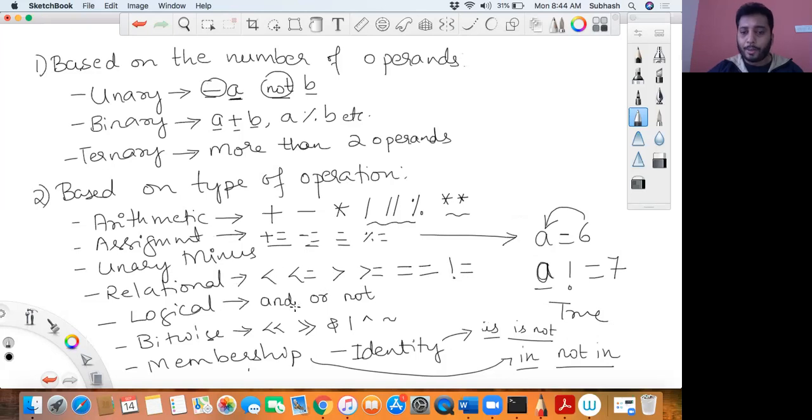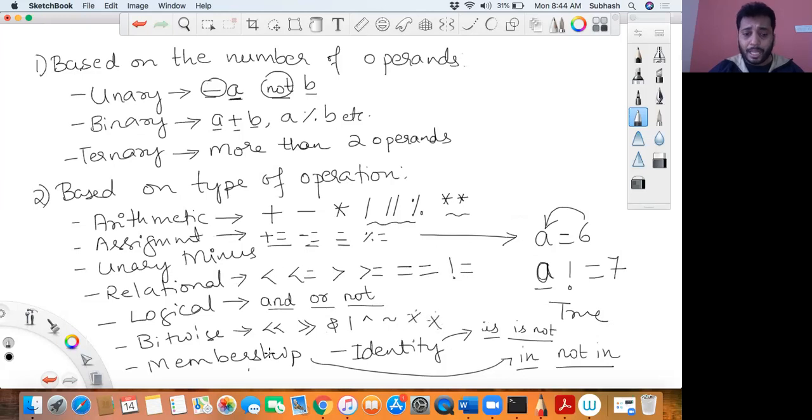Then we have the logical operators, that is logical and, logical or, and logical not, for which I have not given you any example yet, which I'll give in some time. Then we have bitwise operators, very important operators. You will be working on a lot of logical problems. After learning bitwise operators, I'll be giving you a lot of assignments based on them, which you're supposed to do. Mark it as very important.